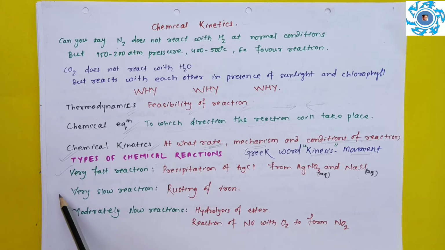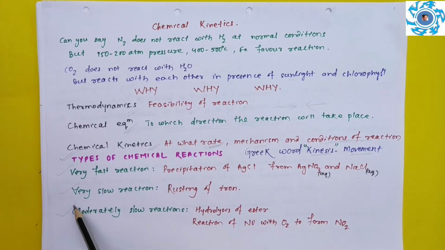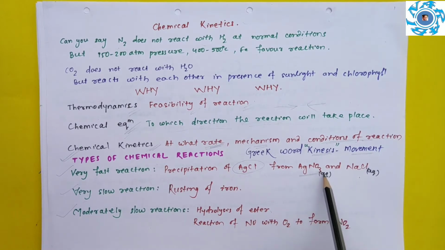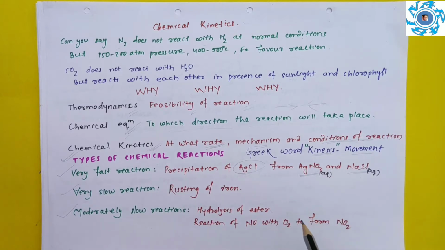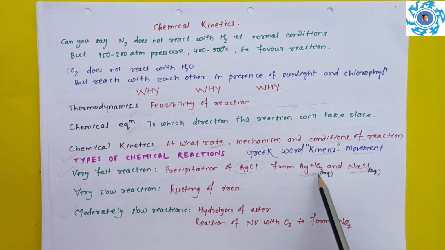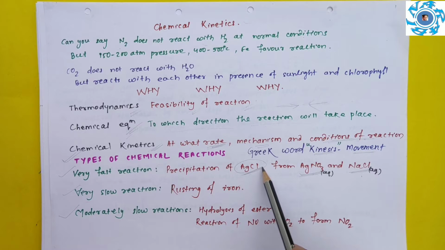First is very fast reaction, next is very slow reaction, next is moderately slow reaction. A very fast reaction example is precipitation of silver chloride when aqueous solution of silver nitrate reacts with aqueous solution of sodium chloride. I think you have conducted this experiment in class 10 in your laboratory. You will take aqueous silver nitrate solution and mix aqueous sodium chloride solution with it, and you will instantly find a white colour precipitate of silver chloride. That is a very fast reaction.